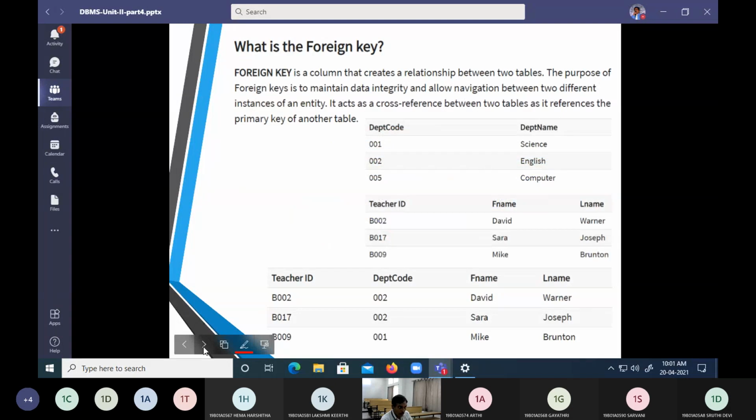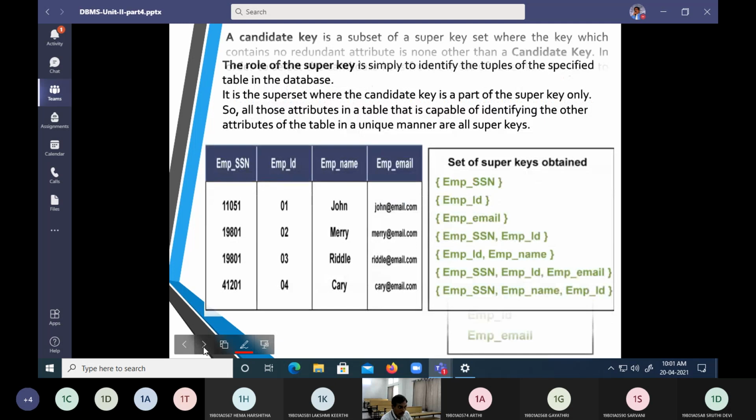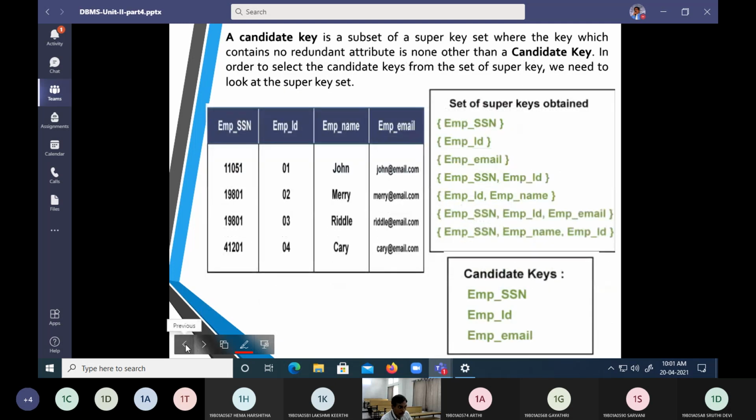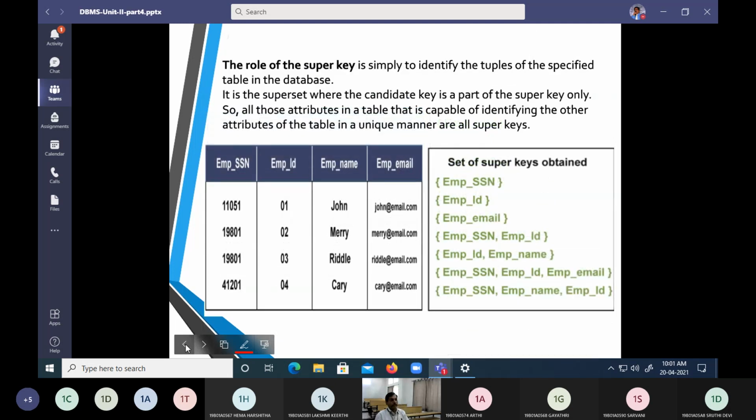So, the three terms we discussed were the super key, candidate key, and the primary key.